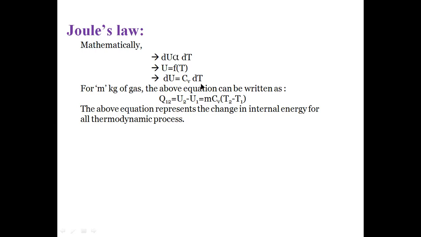So for m kg of the gas, the above equation can be written as Q12 is equal to U2 minus U1, where dU represents the change in internal energy. U2, the final condition, minus U1, the initial condition, represents the change in internal energy. So Q12 is equal to U2 minus U1 is equal to m Cv (T2 minus T1). The above equation represents the change in internal energy for all thermodynamic processes.